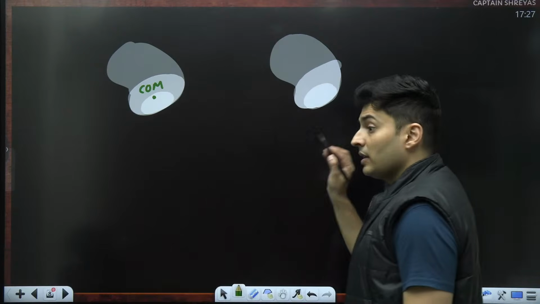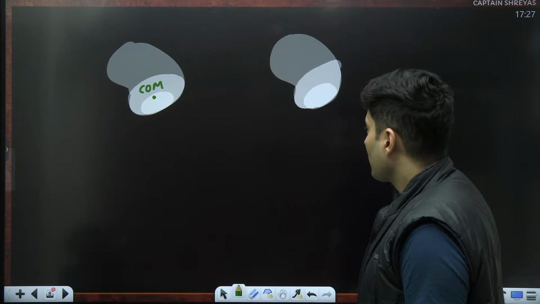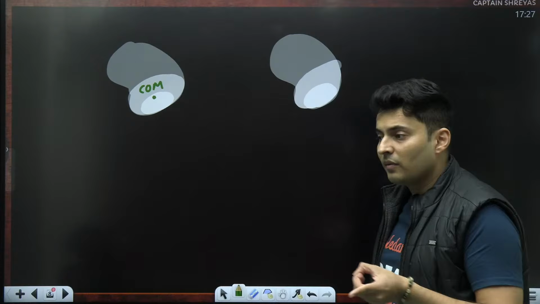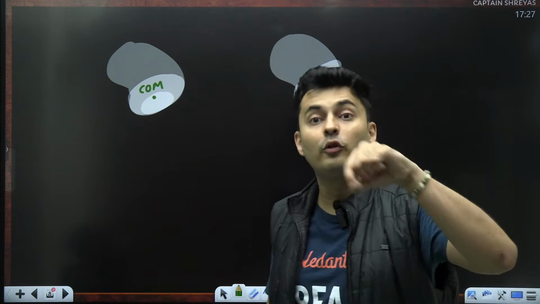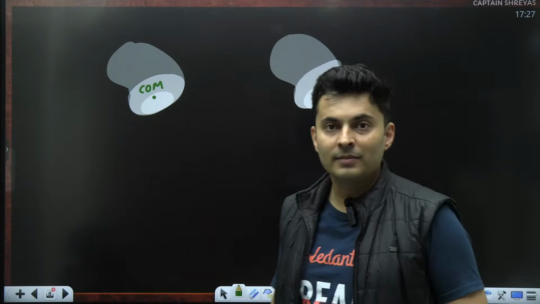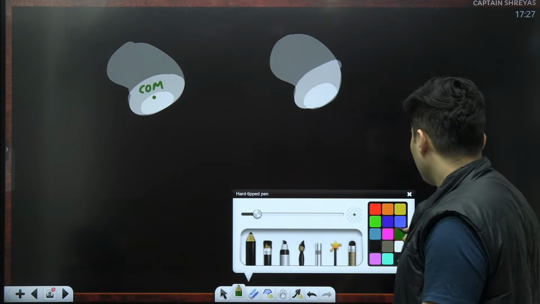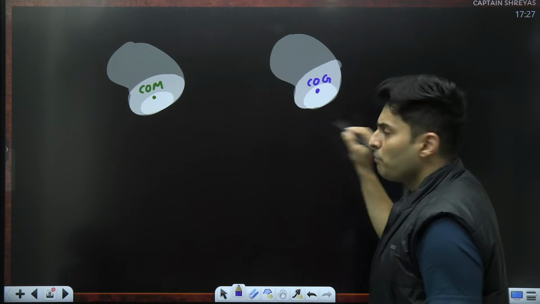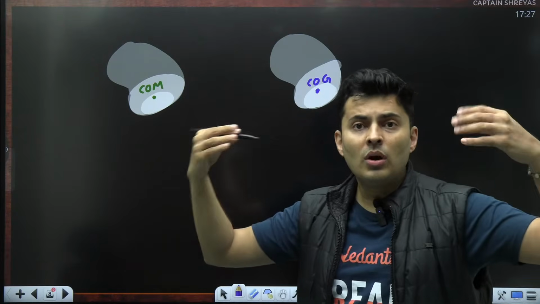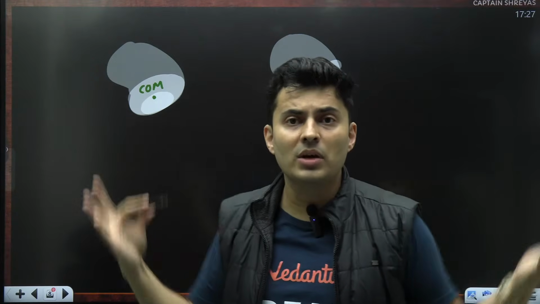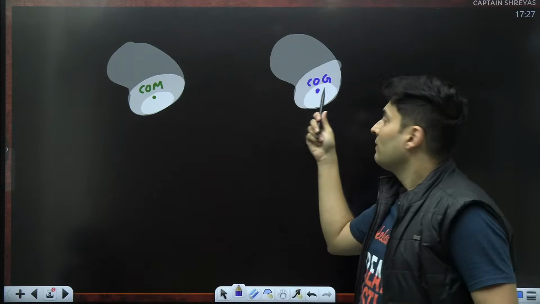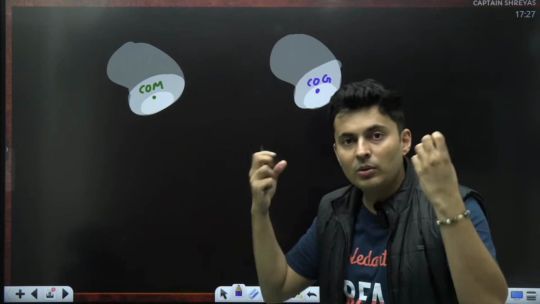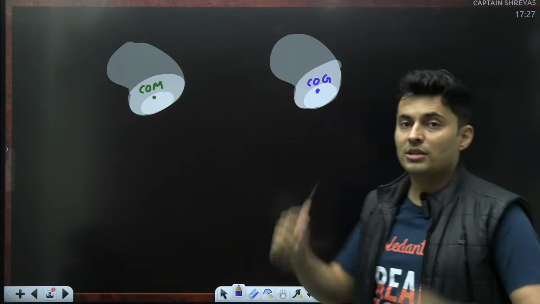But there is something called center of gravity. If you are on Earth, there is more mass here, there is more weight here. So center of gravity is where the gravitational force or the weight is concentrated. Maybe the center of gravity might come out again over here on Earth. But if you take it to the moon or some gravity-free environment, imagine there is no gravity, there is no weight, so this object will lose the center of gravity altogether. It will not even have a center of gravity because gravity is absent. So it depends on the gravitational pull.